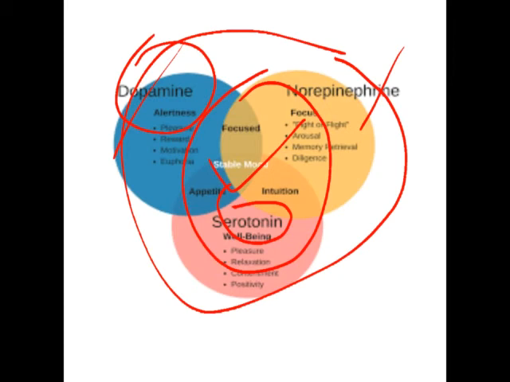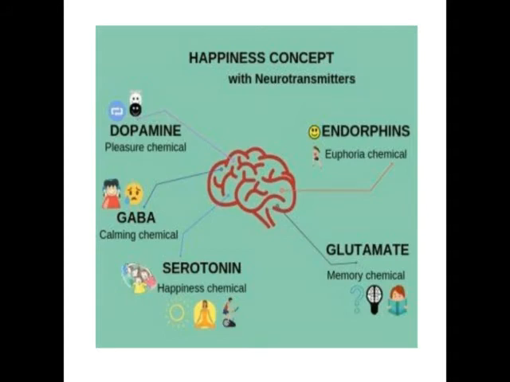Anxiety. That is the reason behind anxiety, that is changing the concentration of any one of these, it leads to anxiety.